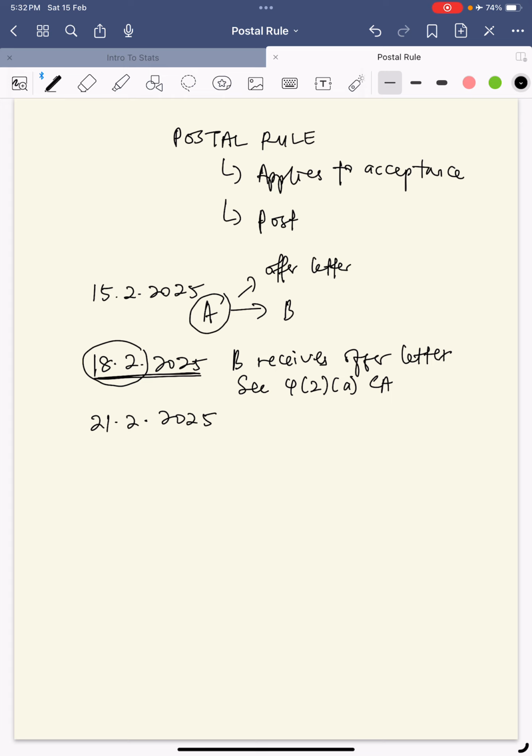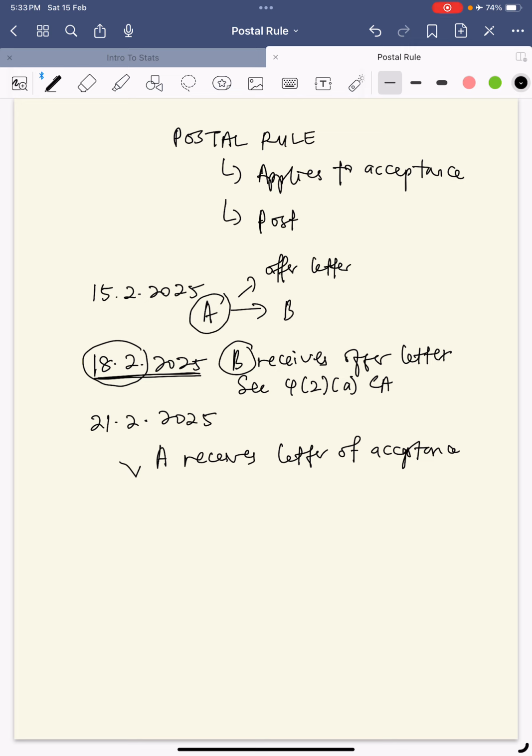Let's say B posted on 18th of February, and A now receives it from B on 21st of February 2025. So this is the date where B cannot terminate or cannot revoke the acceptance anymore.